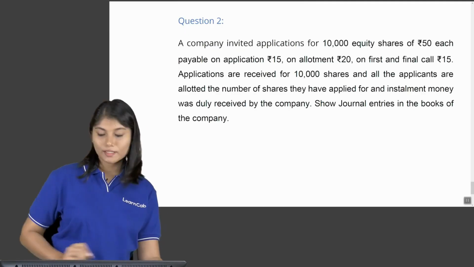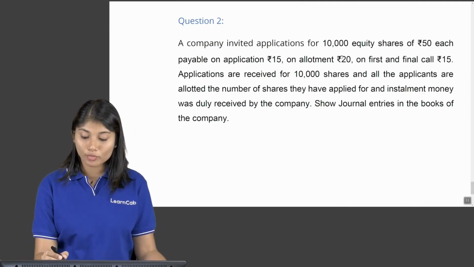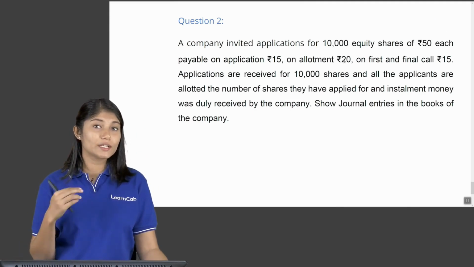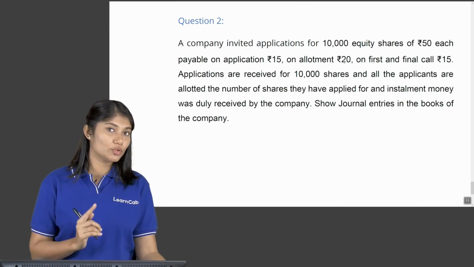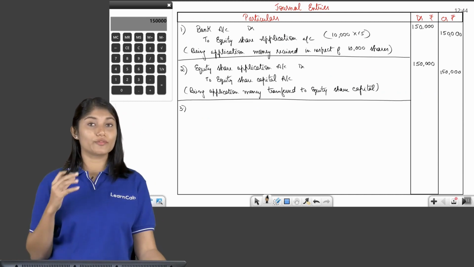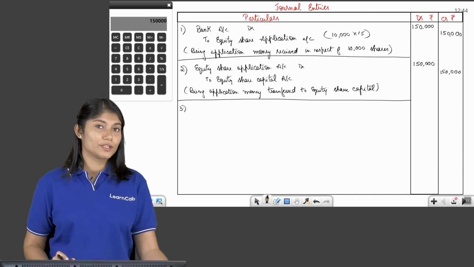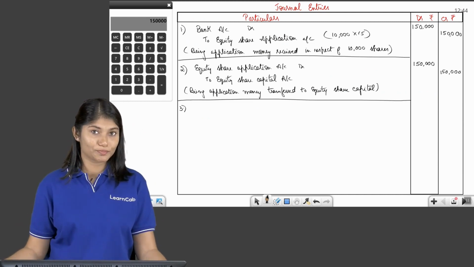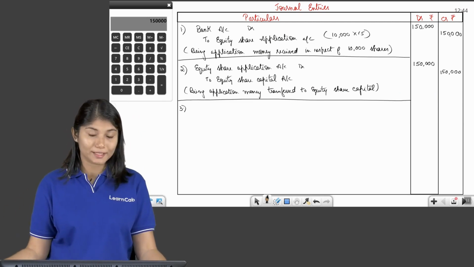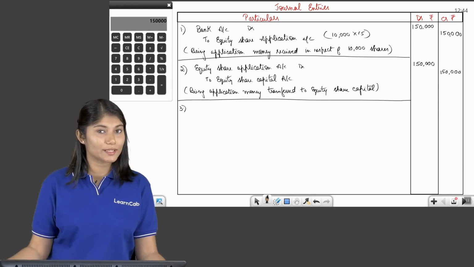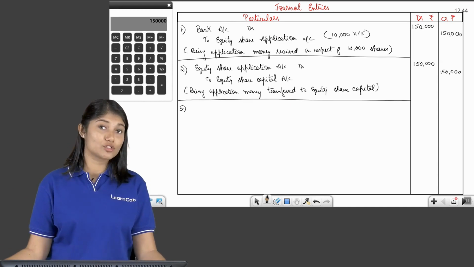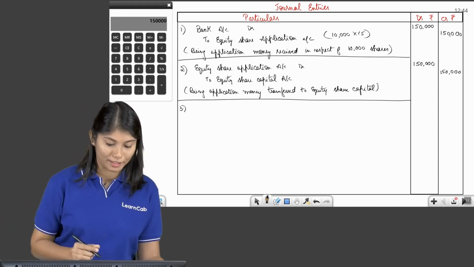All right. Now let us look at the question. They said 20 rupees is to be paid on allotment. So now that you have already transferred it to share capital, you know that some money is due on allotment. So your next entry is going to be for allotment money due. Now what is the entry for allotment money due? That means share allotment account has to be debited and share capital account has to be credited. Why? Ultimately this is going to form a part of your capital and this is due, so debit will go to allotment account.